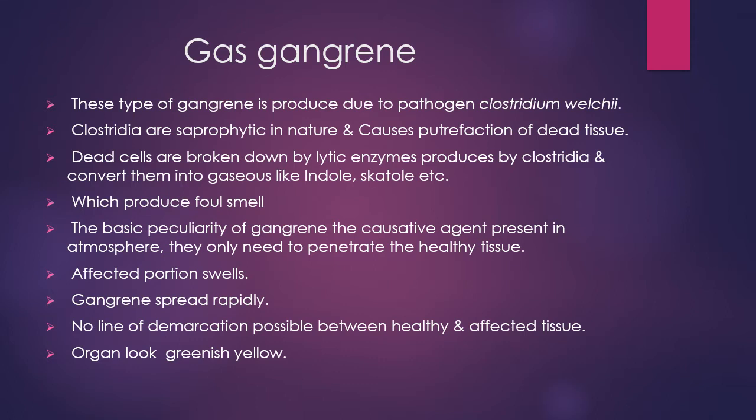Hence in hospitals where patients are treated for fractures, operations, etc., they provide a way for their entry. Thus wrong methods of sterilization make their entry easier. So sterilization in hospitals is most important. The affected portion swells in gas gangrene and the gangrene spreads rapidly, and no line of demarcation is possible between healthy and affected tissue. The organ looks greenish yellow or black.